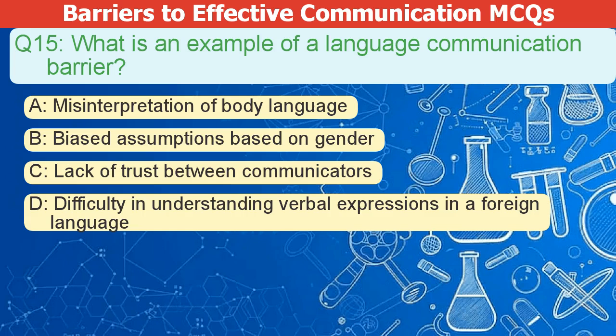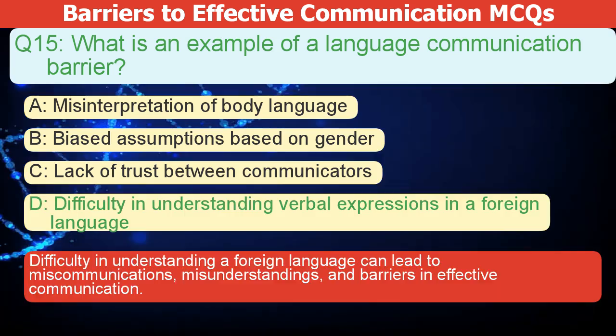What is an example of a language communication barrier? A. Misinterpretation of body language. B. Biased assumptions based on gender. C. Lack of trust between communicators. D. Difficulty in understanding verbal expressions in a foreign language. The correct answer is D. Difficulty in understanding a foreign language can lead to miscommunications, misunderstandings, and barriers in effective communication.